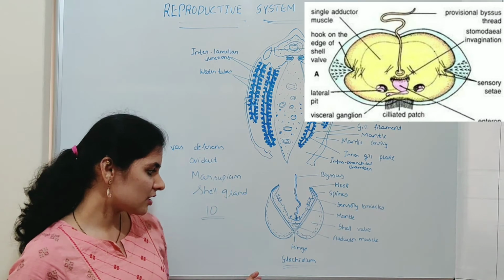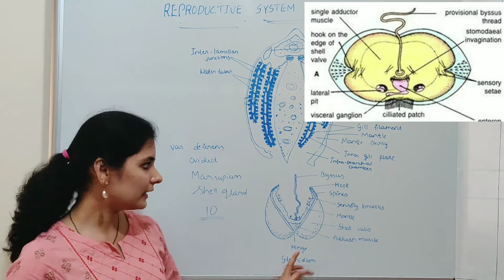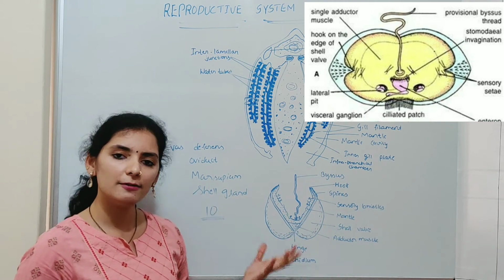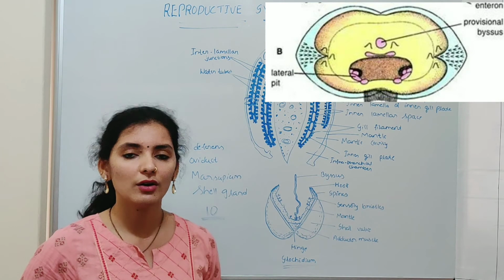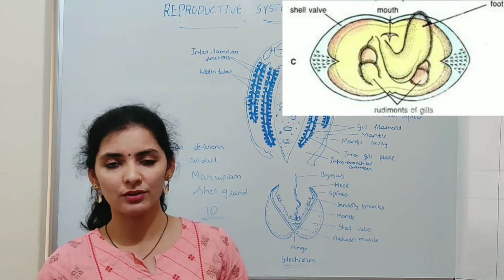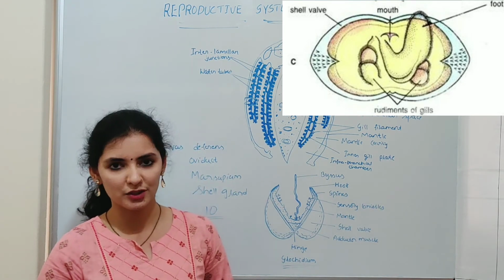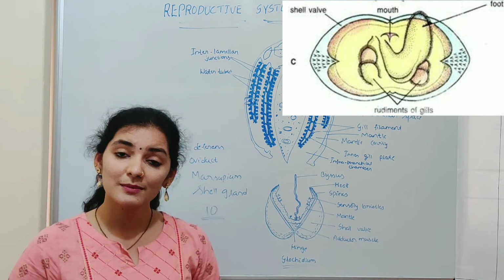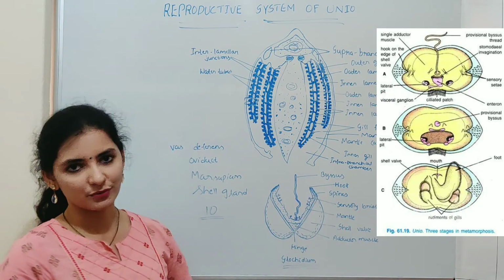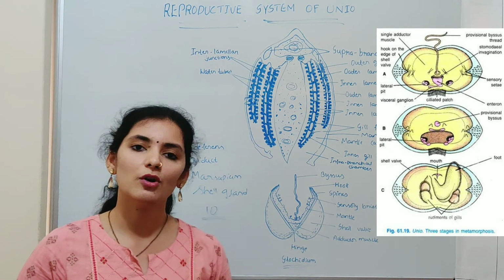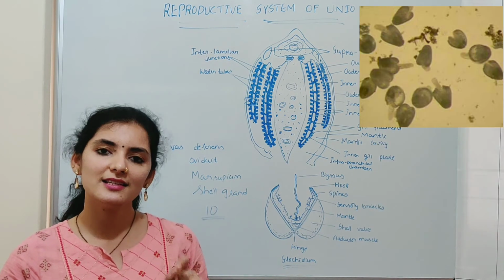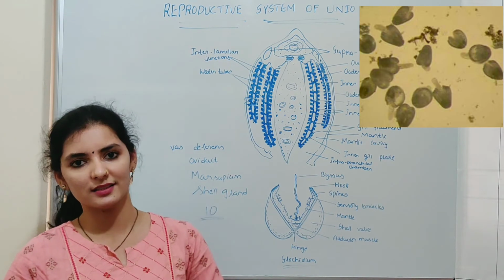During the metamorphosis, all the larval organs like the byssus gland, shell valve, mantle, sensory bristles and adductor muscle disappear and adult organs start to form. Adult organs like the foot are formed just behind the mouth, and on either side of the foot the ctenidium, or gills, are formed. Similarly, all the adult organs are formed, replacing the organs of the larva. Thereby the metamorphosis results in the formation of a young animal, which is formed within the cyst itself.